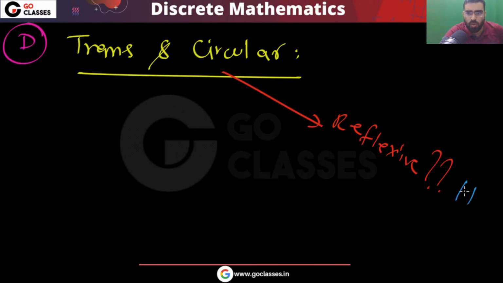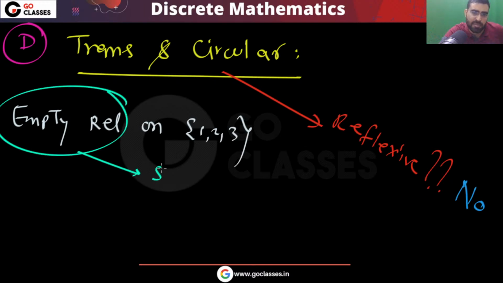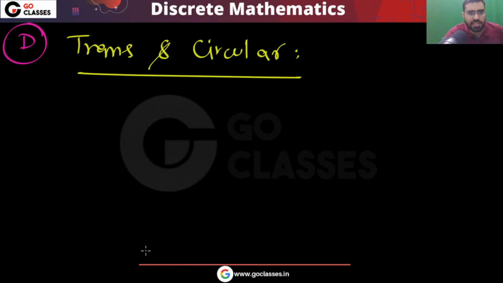The answer is no, because you can easily take a counter example. Either you can take the empty relation. Consider this counter example, the empty relation on 1, 2, 3. This empty relation is symmetric, it is circular, it is transitive, but it is not reflexive. So definitely it is not reflexive.